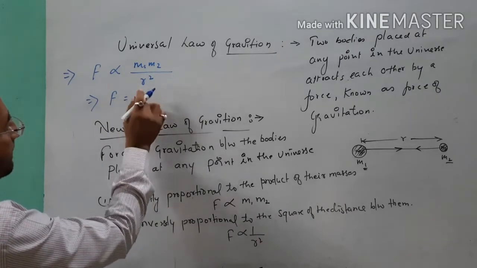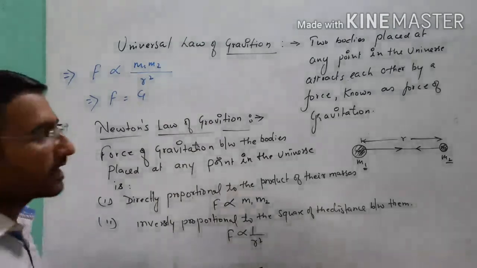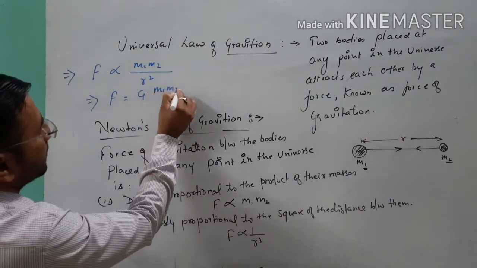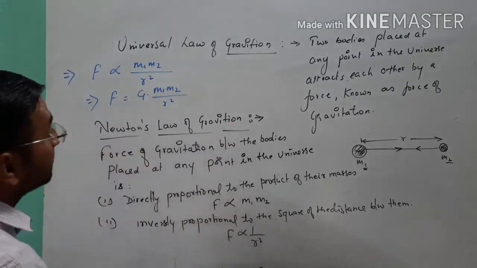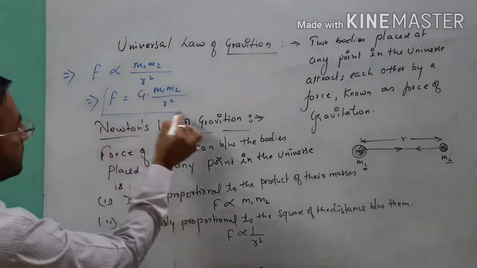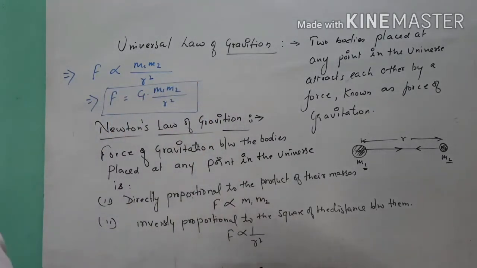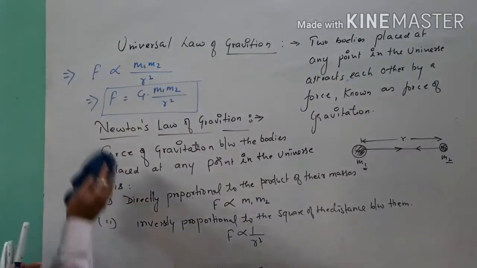After removing the proportionality symbol, I will use the proportionality constant G, capital G, which is called the gravitational constant, or you can say the universal gravitational constant, for this relation. So F is equal to G into m1 m2 by r square. This is your relation, or you can say the formula of Newton's law of gravitation. Here capital G is a proportionality constant.